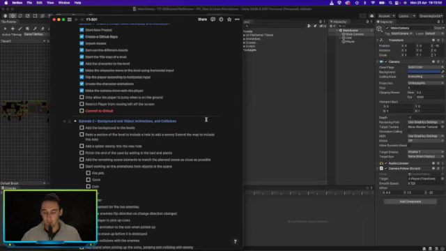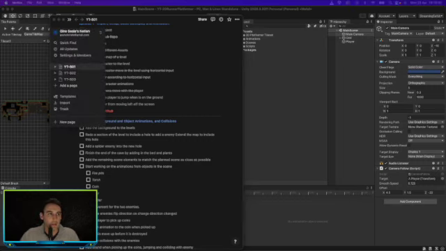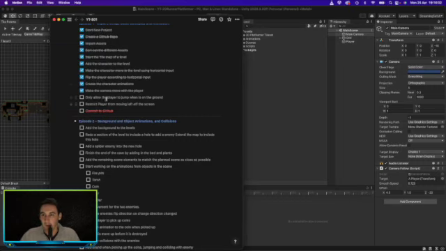Now we need to allow the player to jump up and down. First we're going to do that, and then we will only allow the player to jump when he is on the ground.